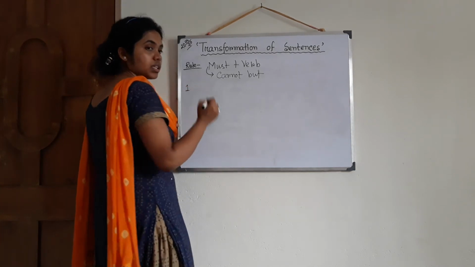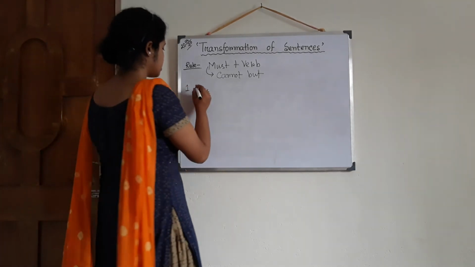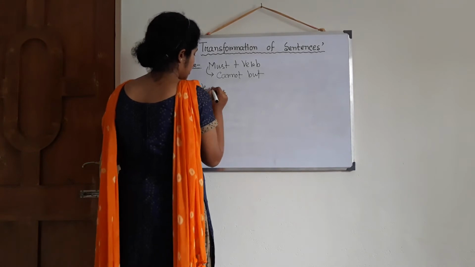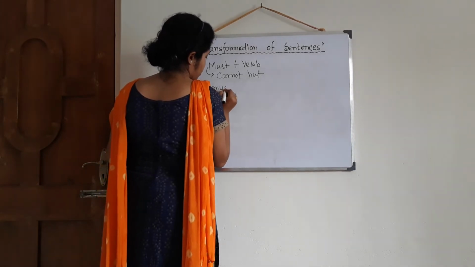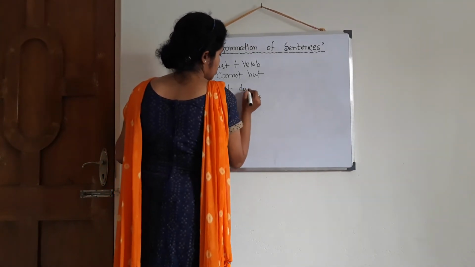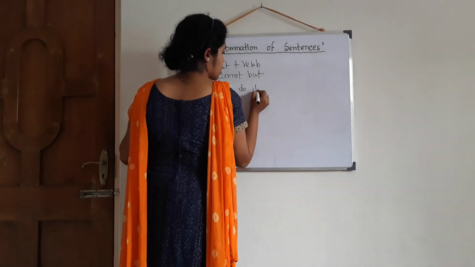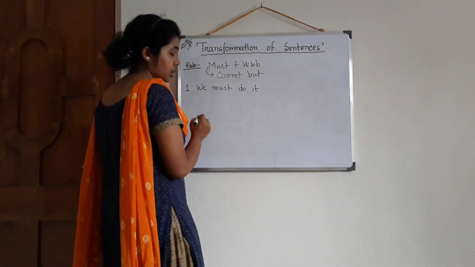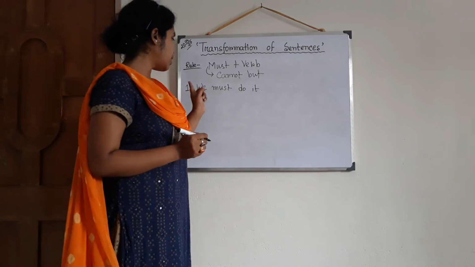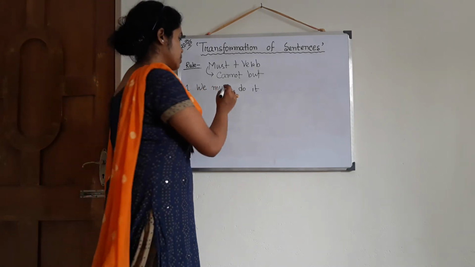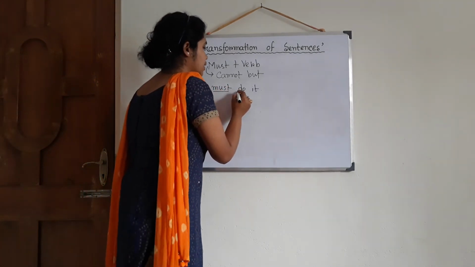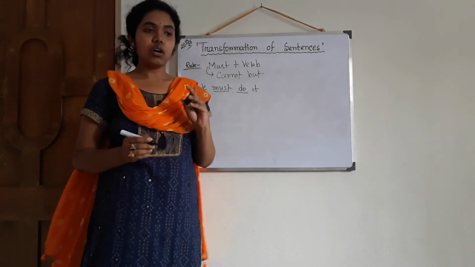So rule number 1, we must do it. Okay, so this is the first example: we must do it. See, here must is there, then after that do is also there.